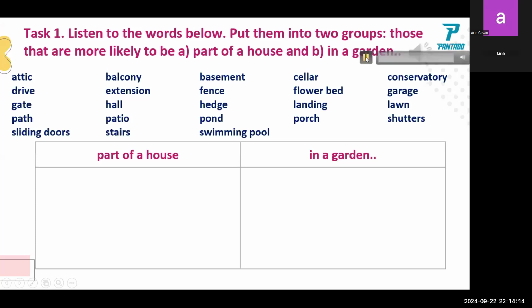Lesson 4A. Exercise 3. Attic, balcony, basement, cellar, conservatory, drive, extension, fence, flower bed, garage, gate, hall, hedge, landing, lawn, path, patio, pond, porch, shutters, sliding doors, stairs, swimming pool.